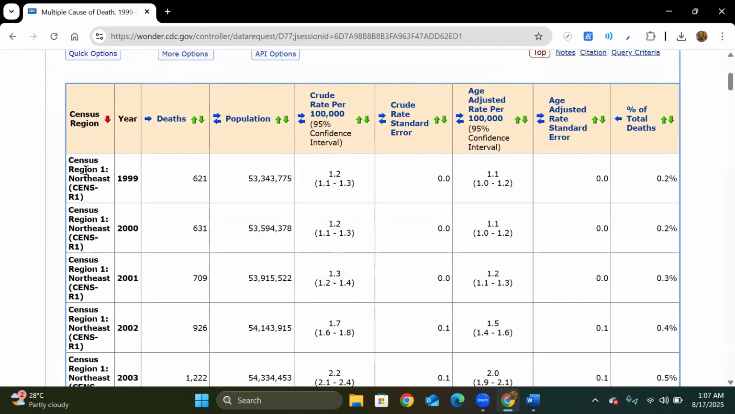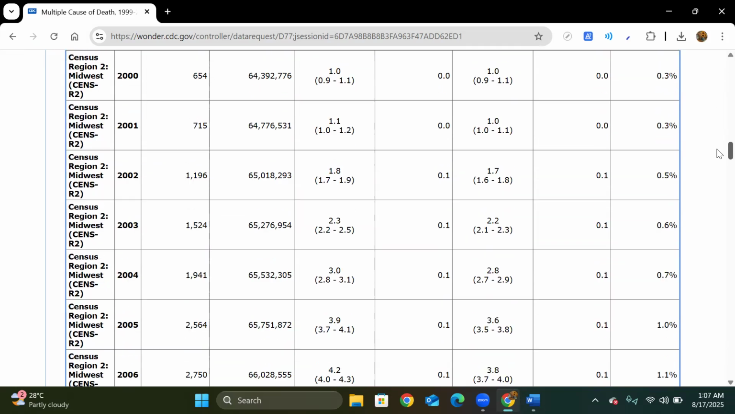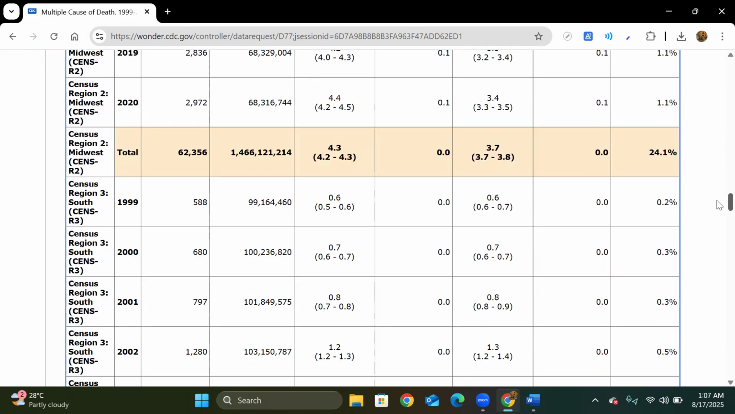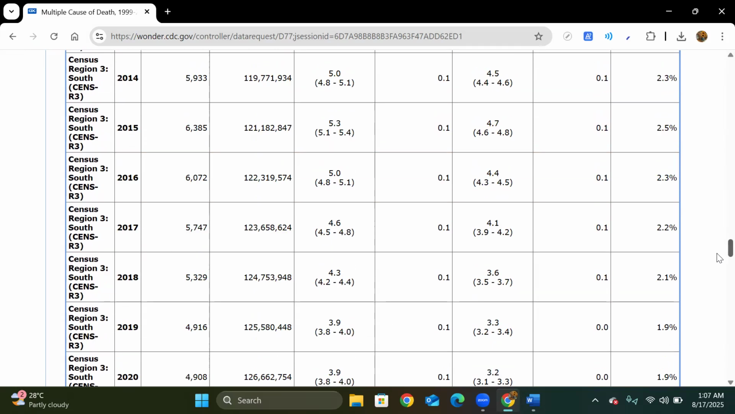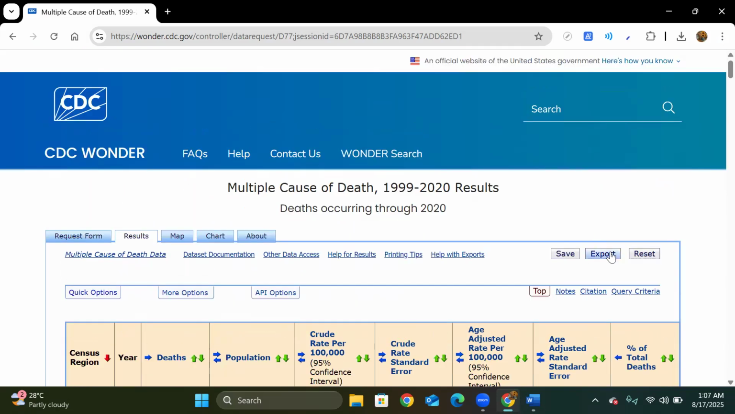Okay, so with the census region, 1 is the Northeast, census region 2 is the Midwest, census region 3 is the South, census region 4 is the West, and then I will export this data, clean that data, and save it with me. Okay, that was for the census region.